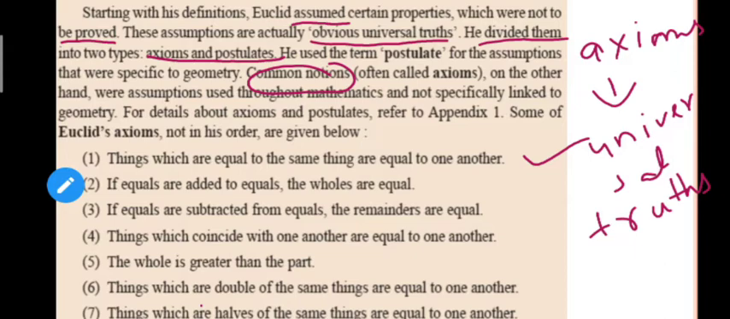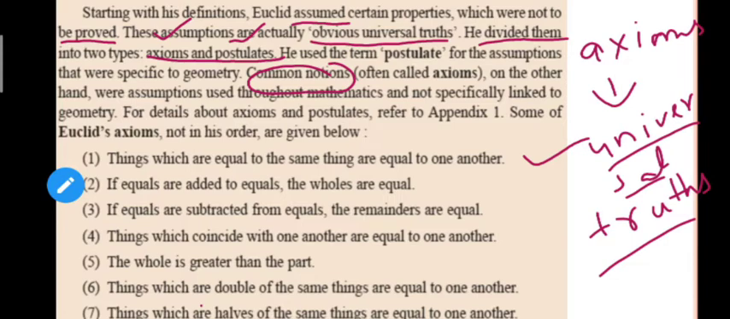Okay, so Euclid has taken some properties that are obvious universal truths, and he divided them into two types, that is axioms and postulates. So axioms are universal truths जिनको proof करने की ज़रूरत आपको नहीं पड़ेगी. We can also say notions as concepts. So notions and concepts are similar. So these common concepts which need not be proved are called axioms.